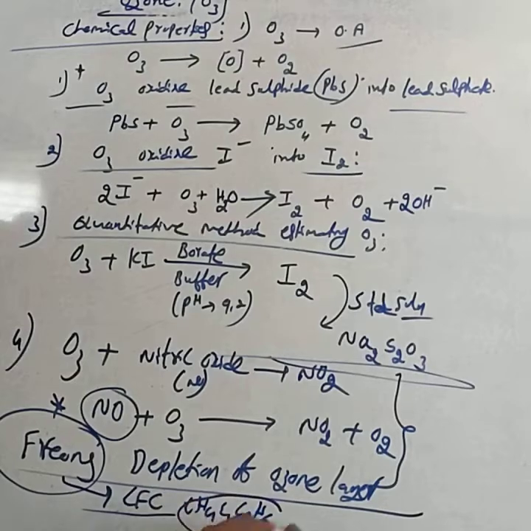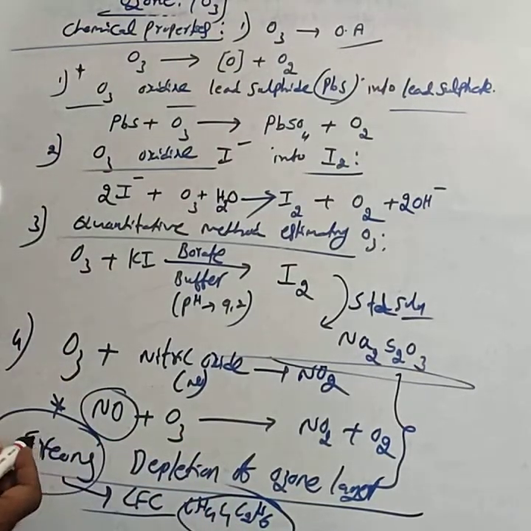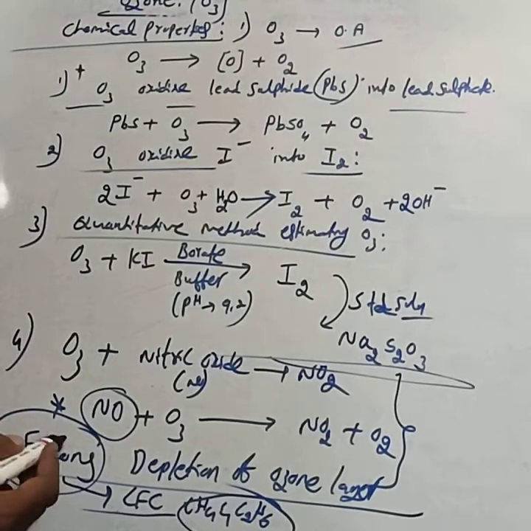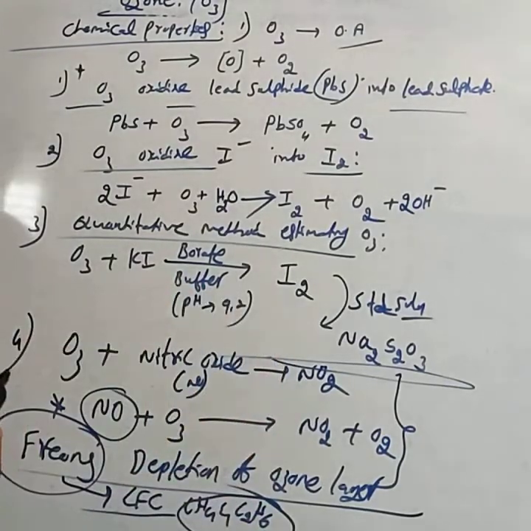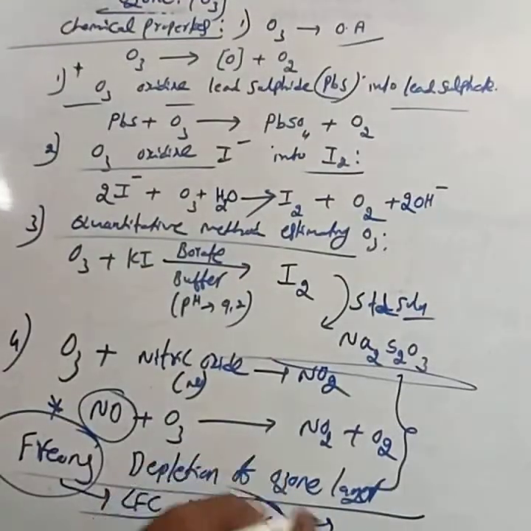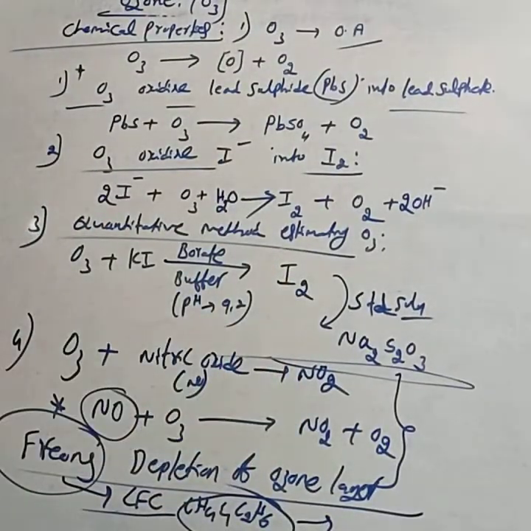This question is considered for 1 mark: what are freons? Freons are chlorofluorocarbon compounds of methane and ethane, which are mainly used in refrigerators. These CFCs are also responsible for the depletion of the ozone layer.